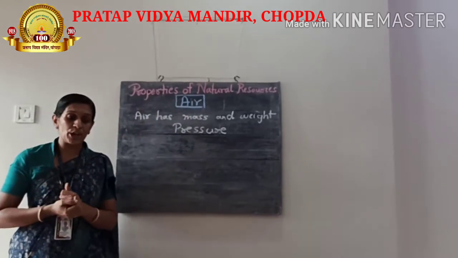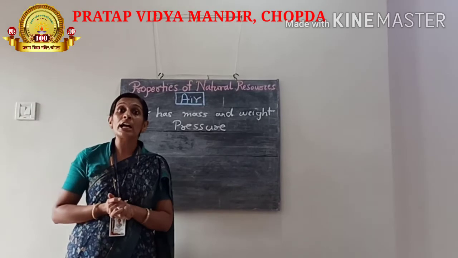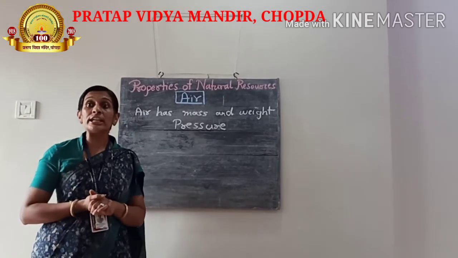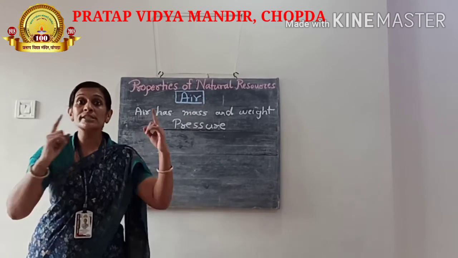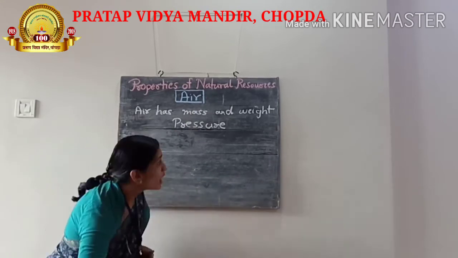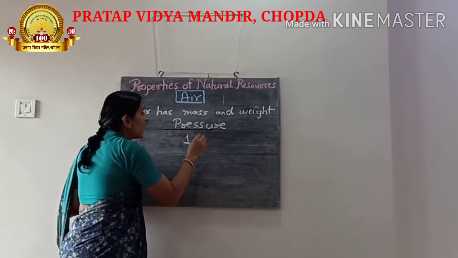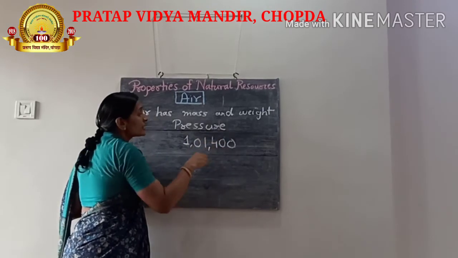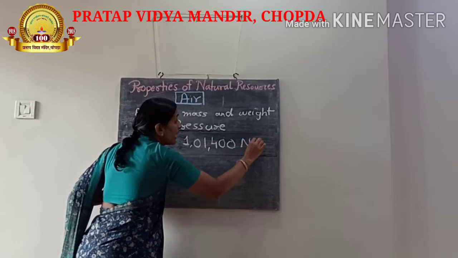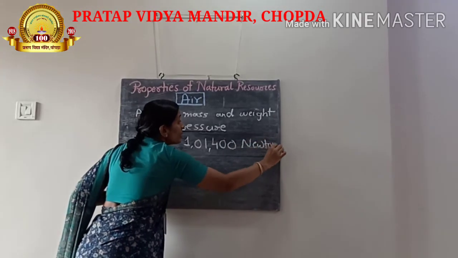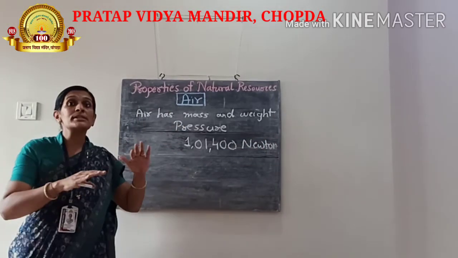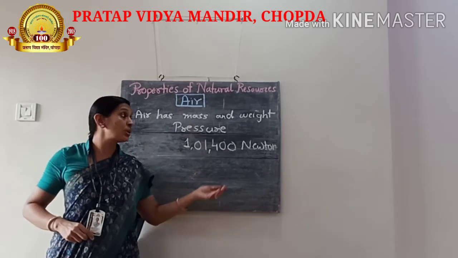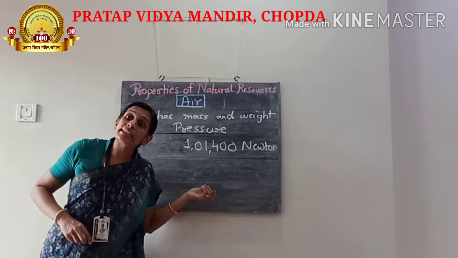How much is this pressure? Under ordinary conditions, this pressure is 1,14,000 newtons per square meter. Remember students, the pressure of air is about 1,14,000 newtons per square meter, and it becomes less as we go towards higher altitudes. This is at sea level.